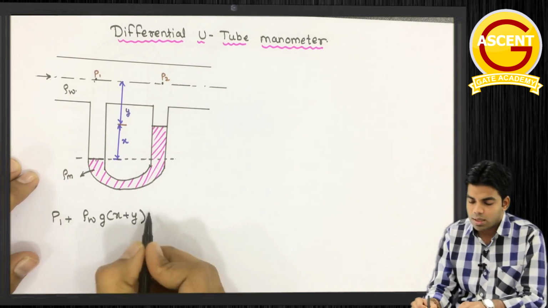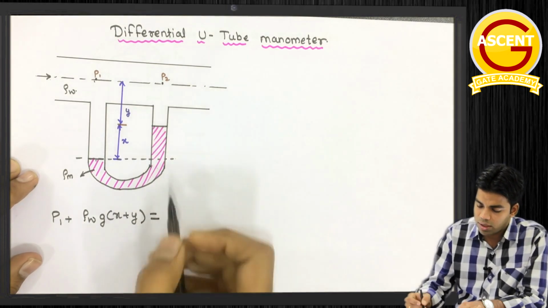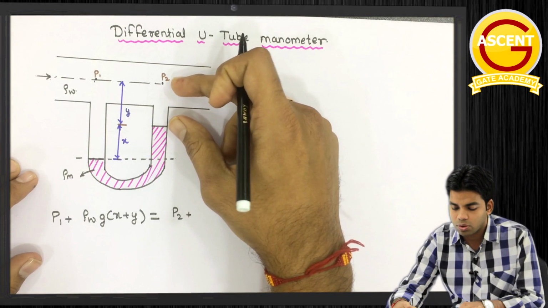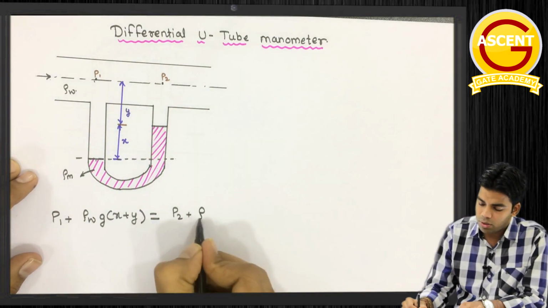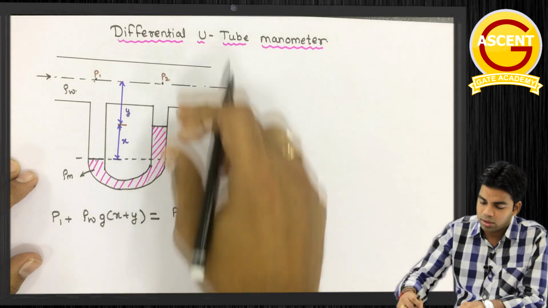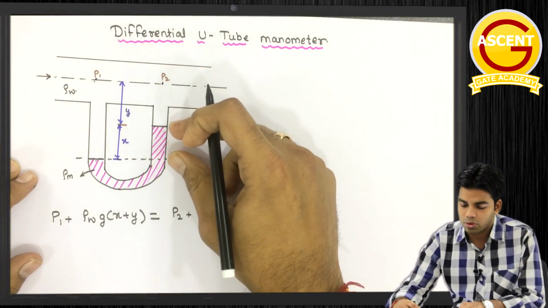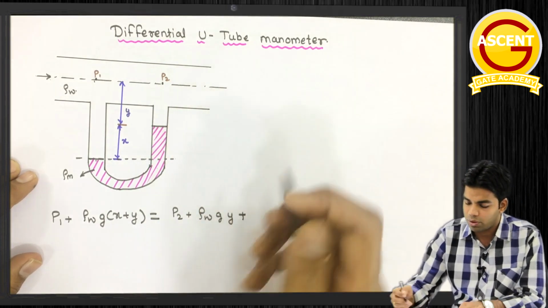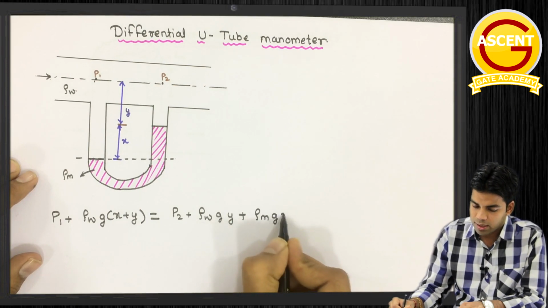Getting this or not? This is equal to P2 plus the pressure because of the flowing fluid, water, rho W g y, plus the pressure because of this distance, where the fluid is mercury, the manometric fluid, rho m g x.